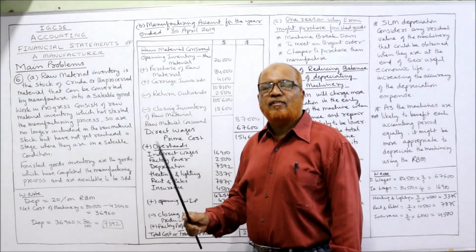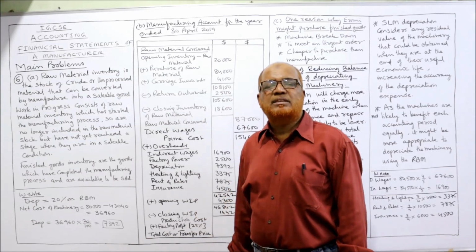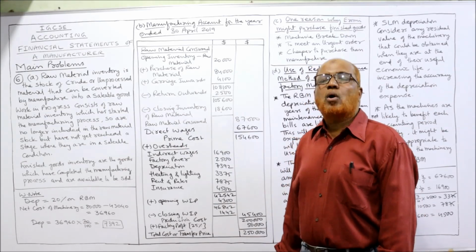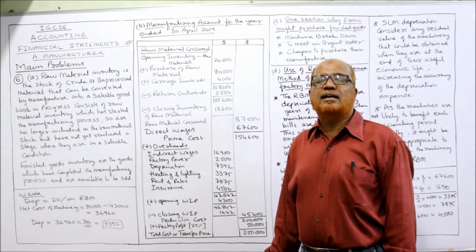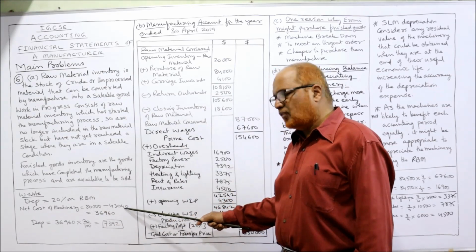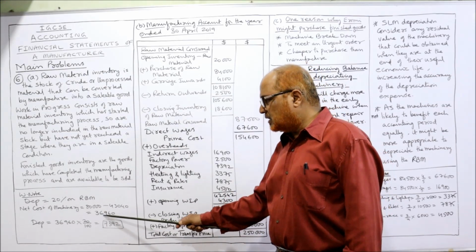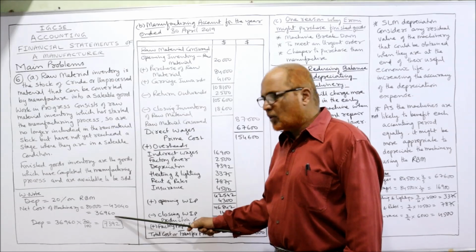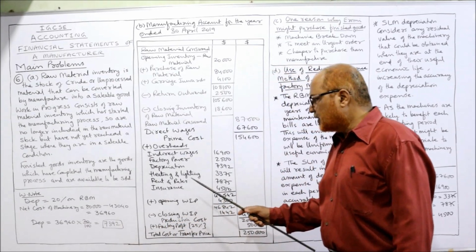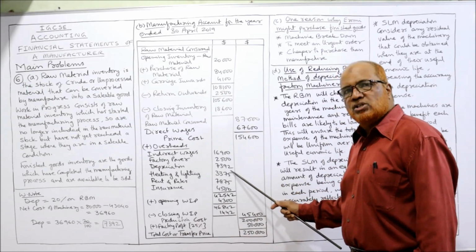So here in working note I have calculated 20% on RBM. First of all, when we follow RBM, reducing balance method, we want the net asset value. What is net asset value? Cost minus accumulated depreciation. The cost 80,000, accumulated depreciation 43,040. Subtract, 36,960. This is the net value. On this net value, 20%, 20 by 100, 7,392. So 7,392 is the depreciation.